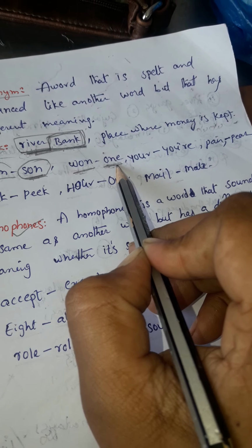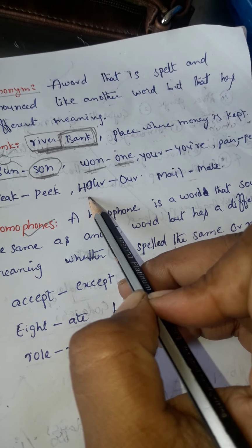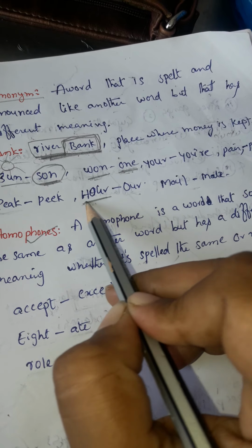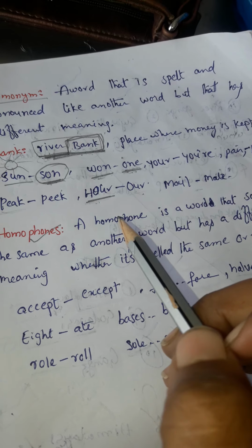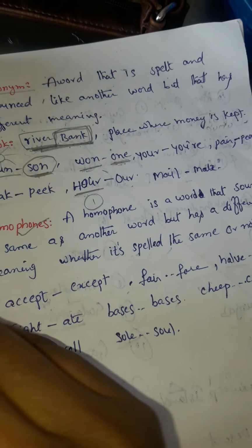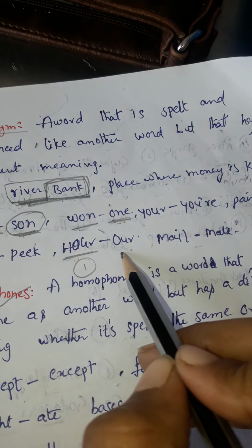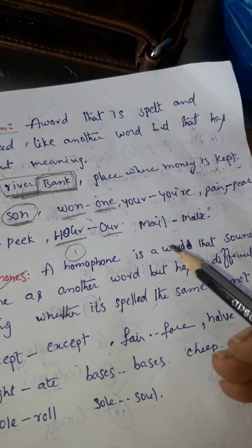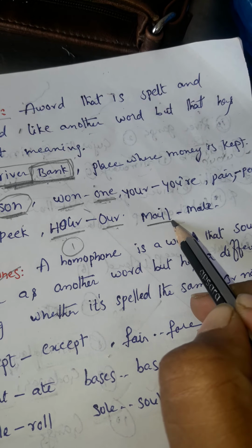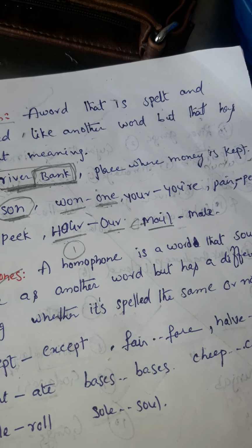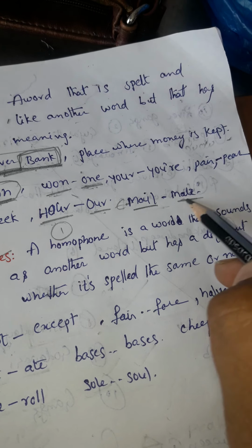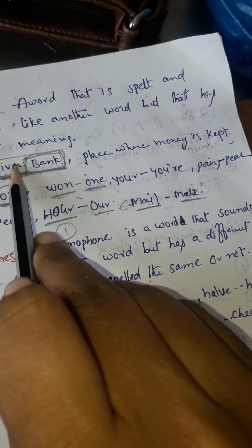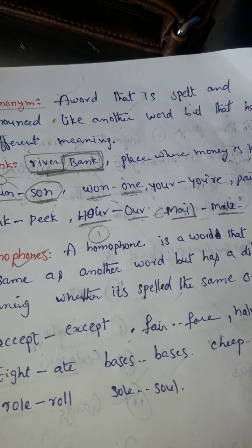the meaning is different. Our and hour. What is H-O-U-R, hour? Hour means one hour, isn't it? But our means belonging to us. Like this, mail. M-A-I-L, mail means emails, as you know. M-A-L-E, male, means a man, isn't it? So the pronunciation is the same for these words, but the meanings are different.